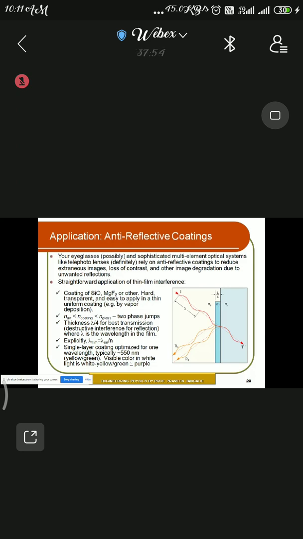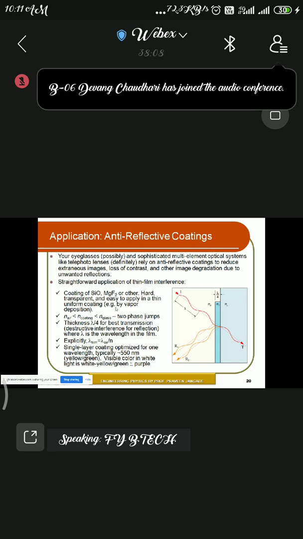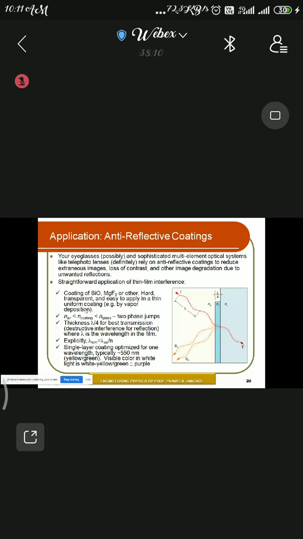Now the next statement: a straightforward application of thin film interference is the coating of silicon oxide or magnesium fluoride, MgF2, or other hard, transparent material that is easy to apply in a thin uniform coating by the method of vapor deposition.